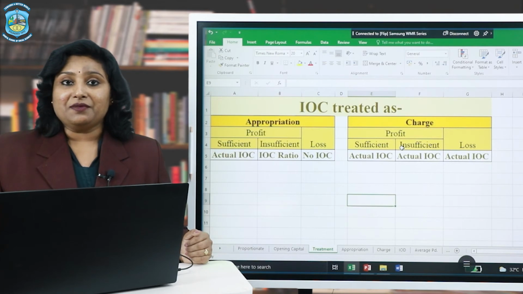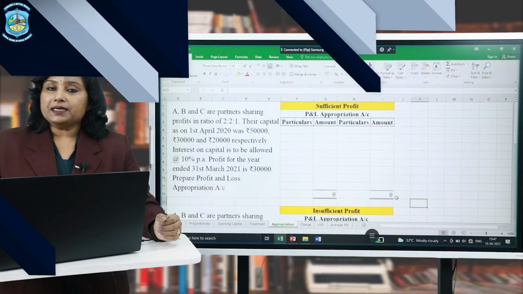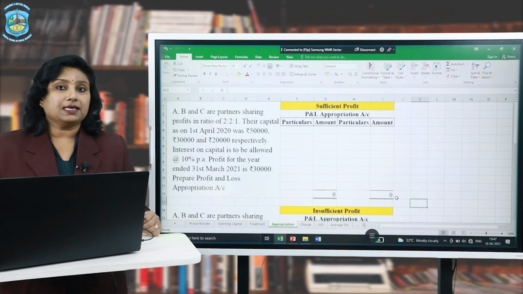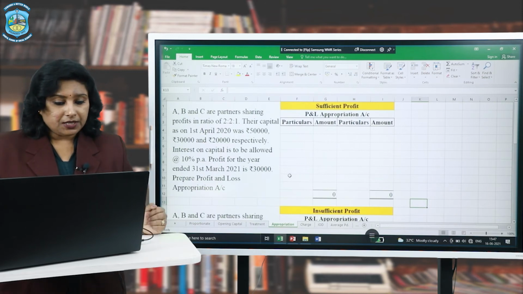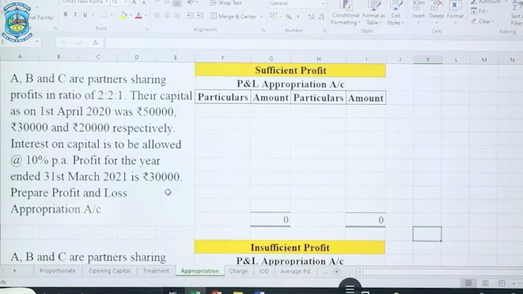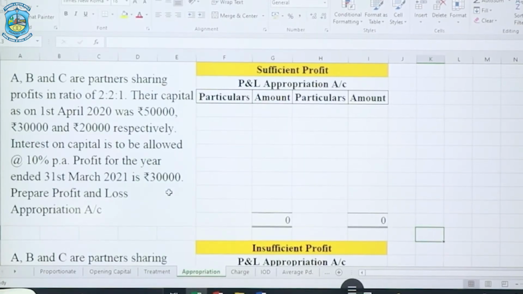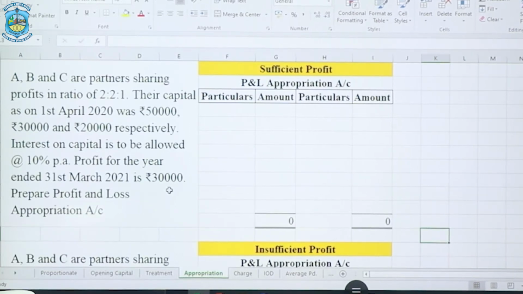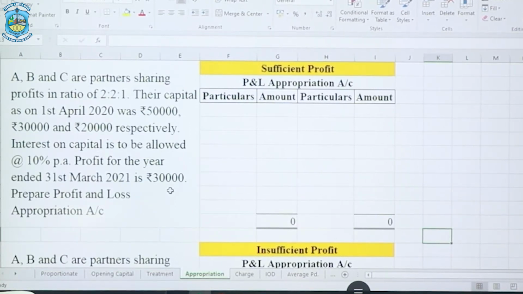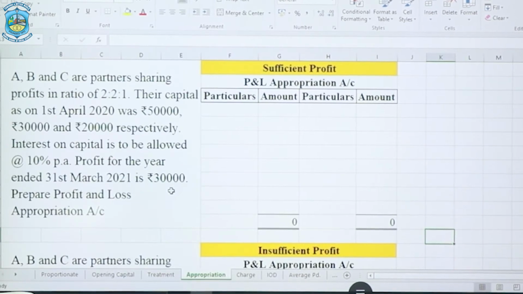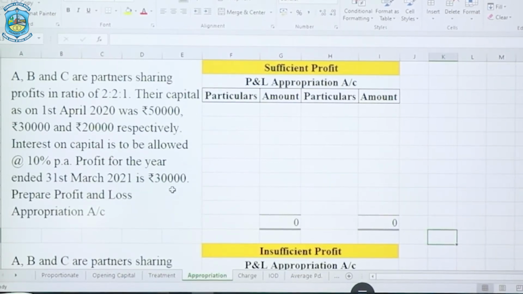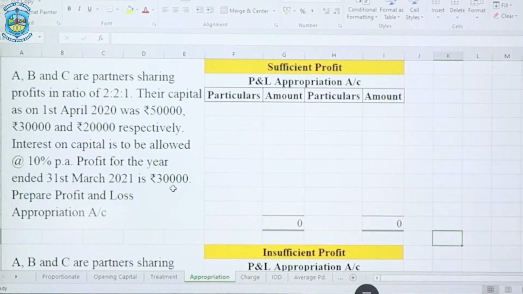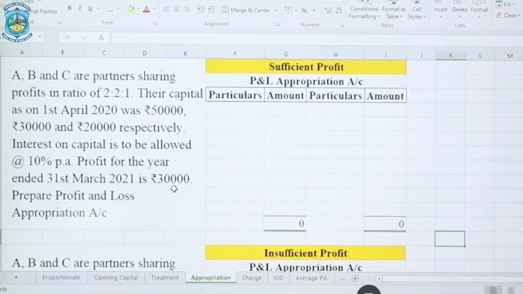So let us understand it with the help of an example. Well, let us understand it in both the situations. The first one being when it is treated as an appropriation. So here's the question in front of us which says that A, B and C are partners sharing profits in the ratio of 2:2:1. Their capital as on 1st April 2020 was 50,000, 30,000 and 20,000 respectively. Interest on capital is to be allowed at the rate of 10% per annum. Profit for the year ended 31st March is 30,000. Prepare profit and loss appropriation account.